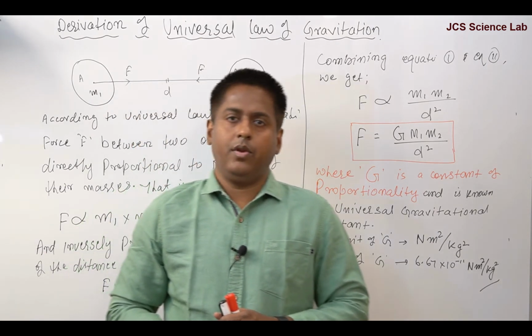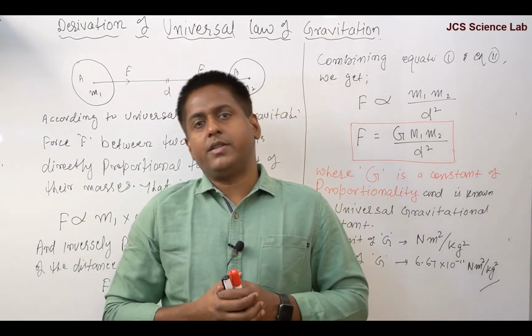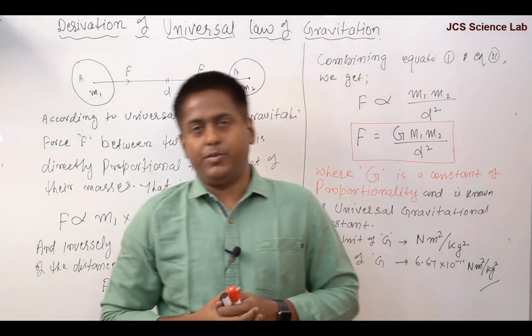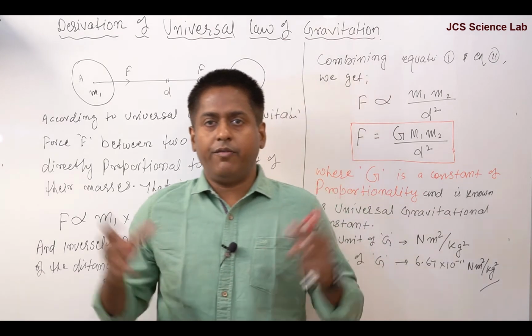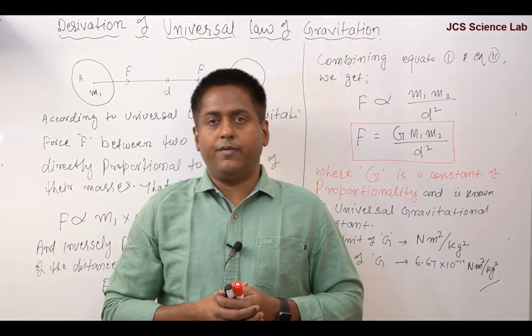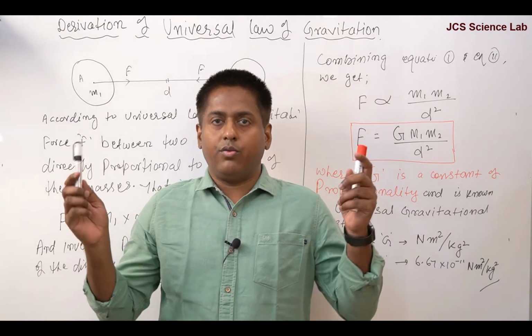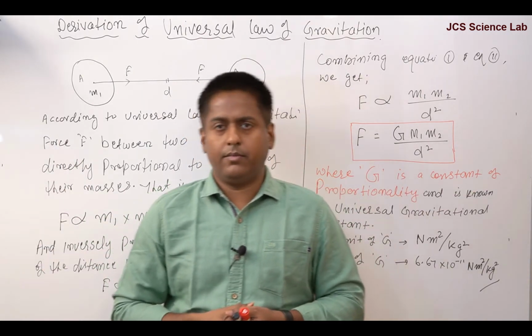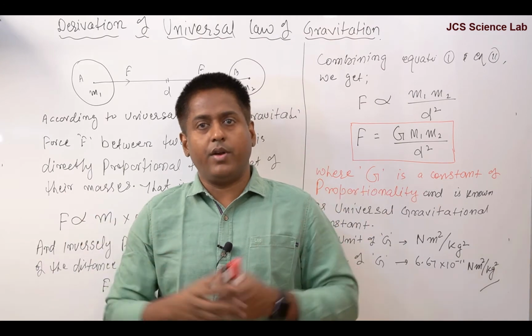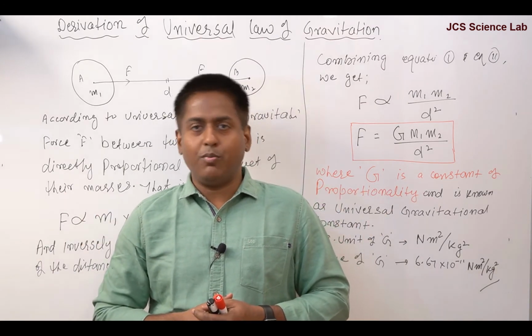Now we'll see the force of attraction between different objects, because many students ask that if this force is attractive force, then why don't all the objects move towards each other? We see all the objects around us remain stationary. They are not moving towards each other.